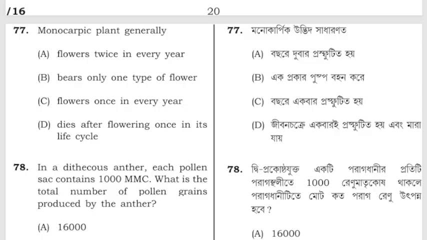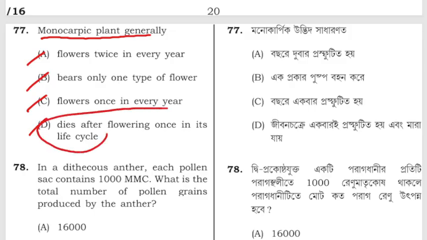So we will begin with question number 77, which says the monocarpic plants generally flower twice in every year, bear only one type of flowers in every year, or die after flowering once in their life cycle. The correct answer is the organism dies after flowering once in its life cycle.